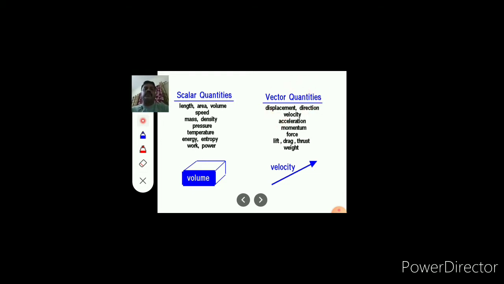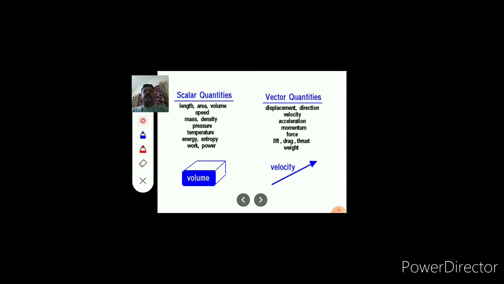Out of these scalar and vector quantities, a few we use in our daily life. Length, just now we saw the length of a pen. Area of a room, we know it. Volume, when we take any liquid substance, we measure its volume, we say 1 liter, milliliter, like this.